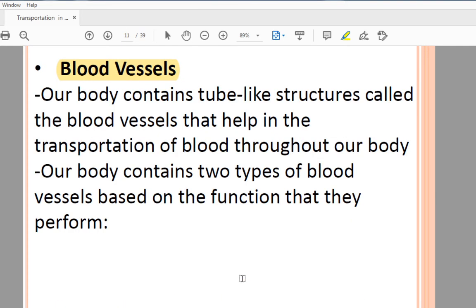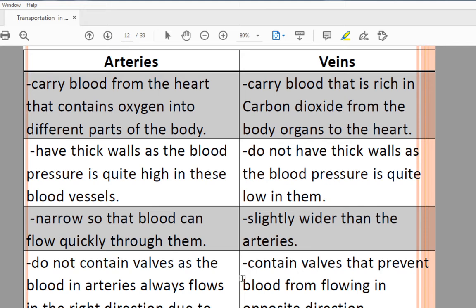So let's start with our blood vessels. Two types of blood vessels are there, arteries and veins.